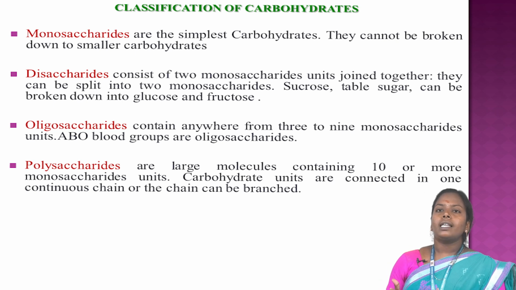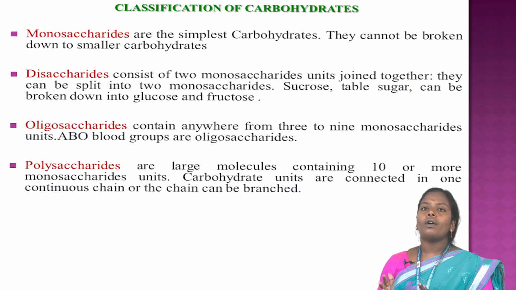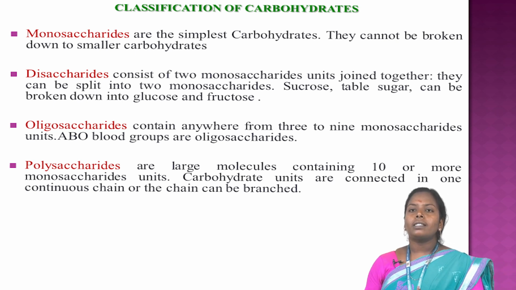Classification of carbohydrates. There are four types: monosaccharides, disaccharides, oligosaccharides, and polysaccharides. Monosaccharides are the simplest carbohydrates; they cannot be broken down into simpler carbohydrates. Disaccharides consist of two monosaccharides joined together and can be split into monosaccharides. Sucrose, table sugar, can be broken down into glucose and fructose.